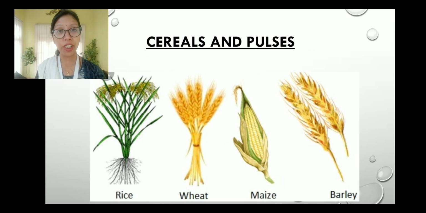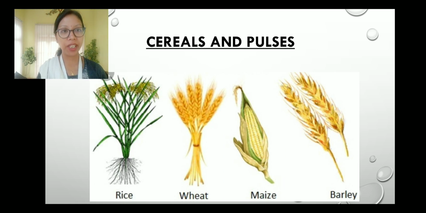Then we have the wheat. We eat roti, paratha, right? Where does it come from? This atta comes from wheat, the cereal wheat. Then we have the maize. How many of you love popcorn? Most of you love to eat popcorn, right?